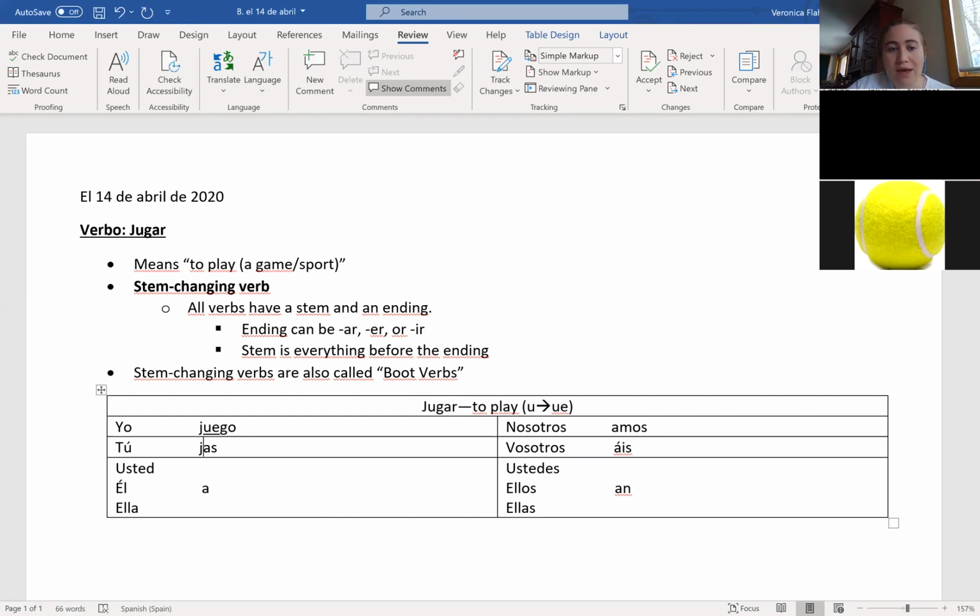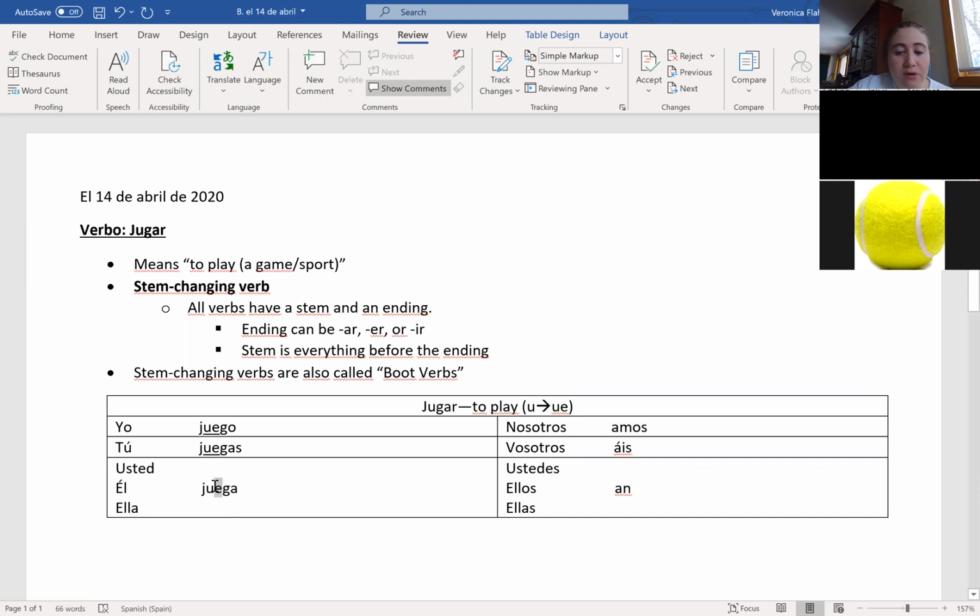So we have juegas. Our U changes into a UE. Juego, juegas. What about for usted, él, and ella? Yeah, juega. Bailey and Tallulah both typed that into the chat. Thank you. Juega.